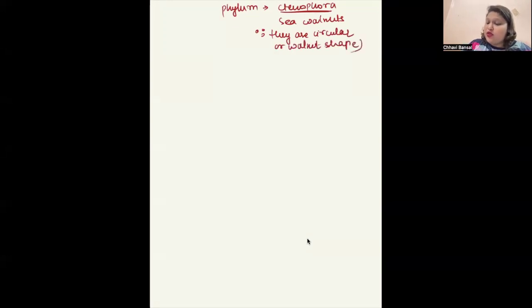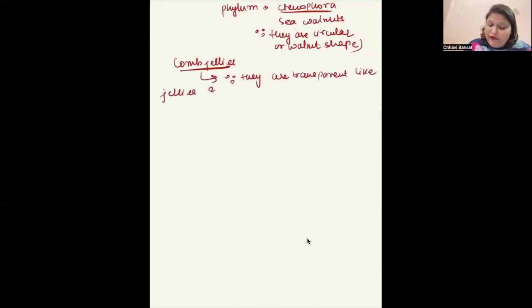They're also called comb jellies. Why comb jellies? They are transparent, like jellies, and they have comb plates.